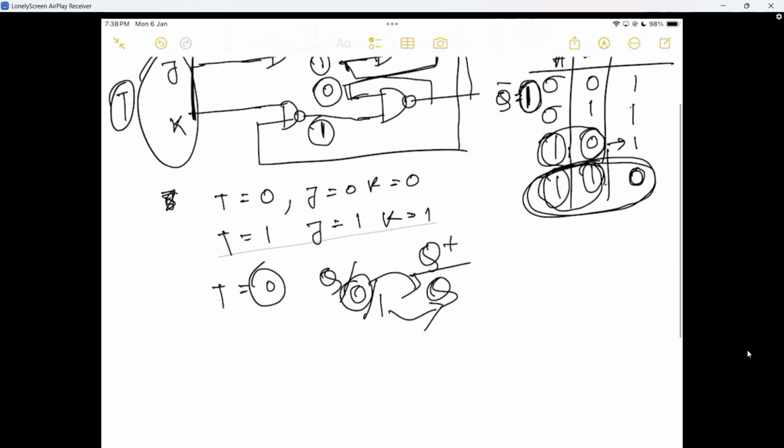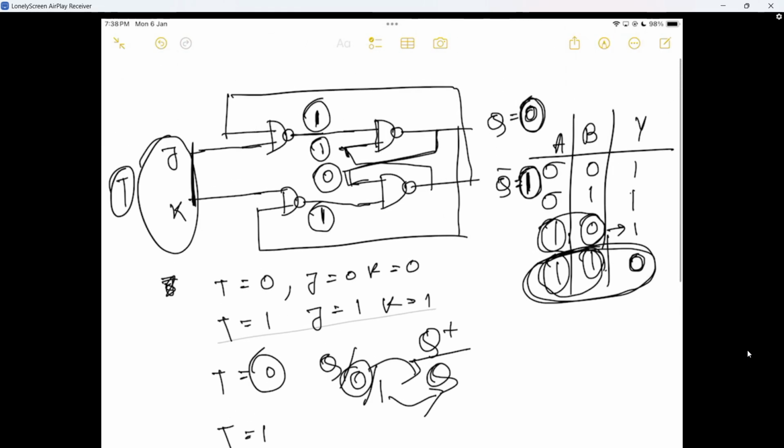If T equal to 1, then what happens? If T equal to 1, what is my output? Okay. So I assume that the previous is 0 here, 1 here. So 0 goes to here. So 1 is here and 0 is here.